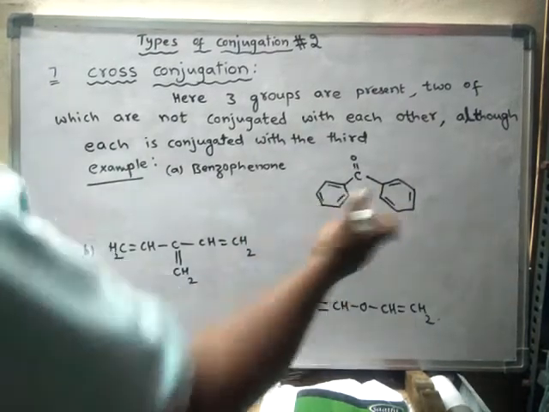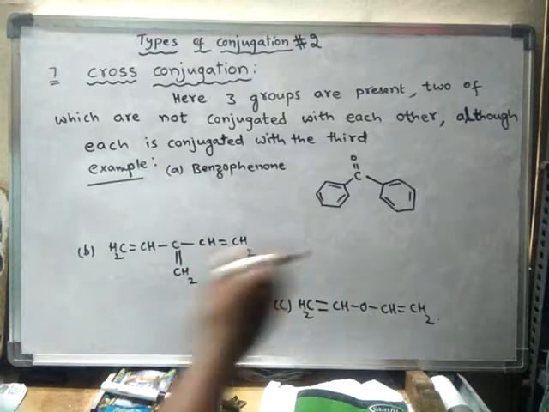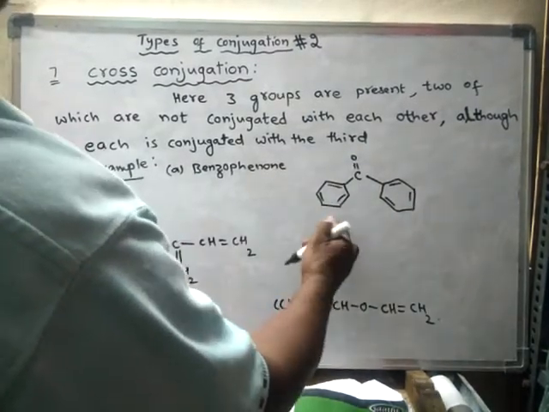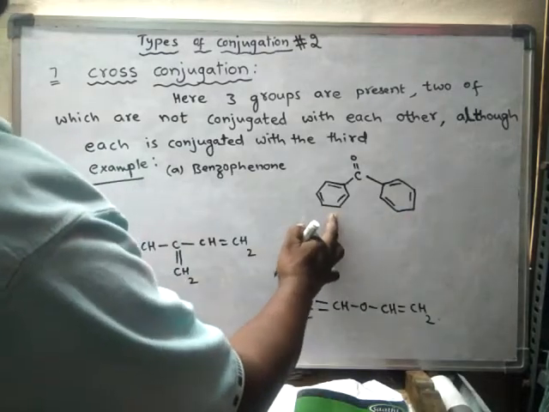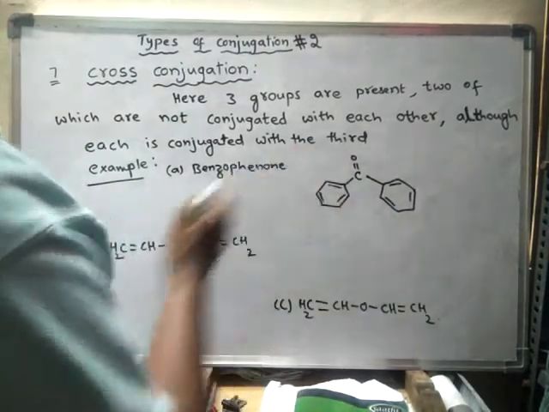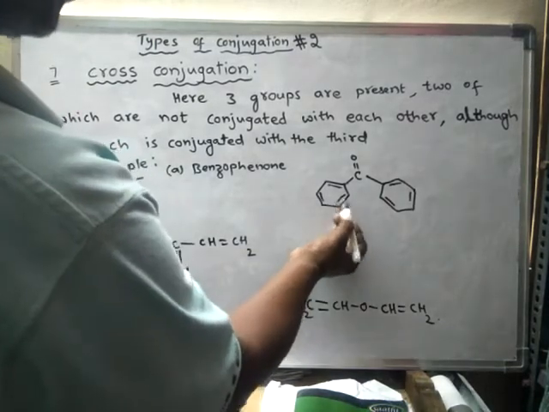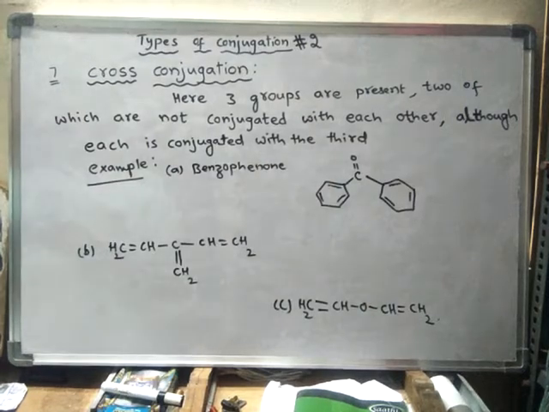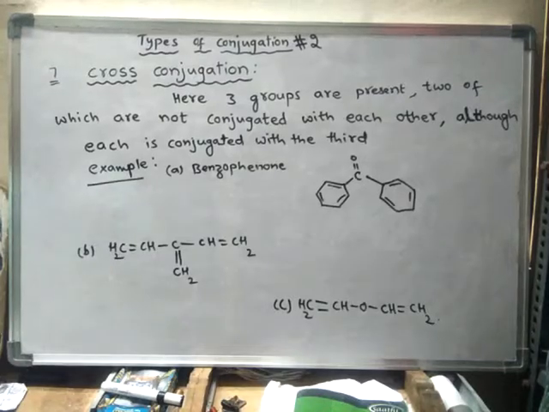Such a type of conjugation, in which three groups are present and the two groups which are not in conjugation with each other are both in conjugation with the third one individually, is said to be cross conjugation.